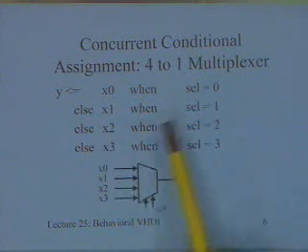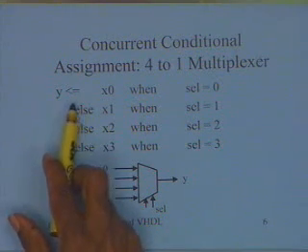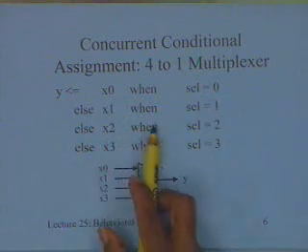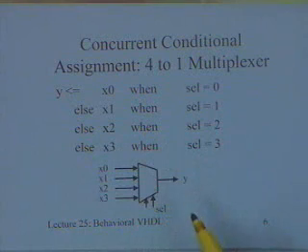So now in this case, concurrent conditional assignment, I have x0, x1, x2, x3. So there is a concurrent assignment that is available. I am saying y is assigned x0 when select equal to 0, else x1 when select equal to 1, else x2 when select equal to 2, else x3 when select is equal to 3.